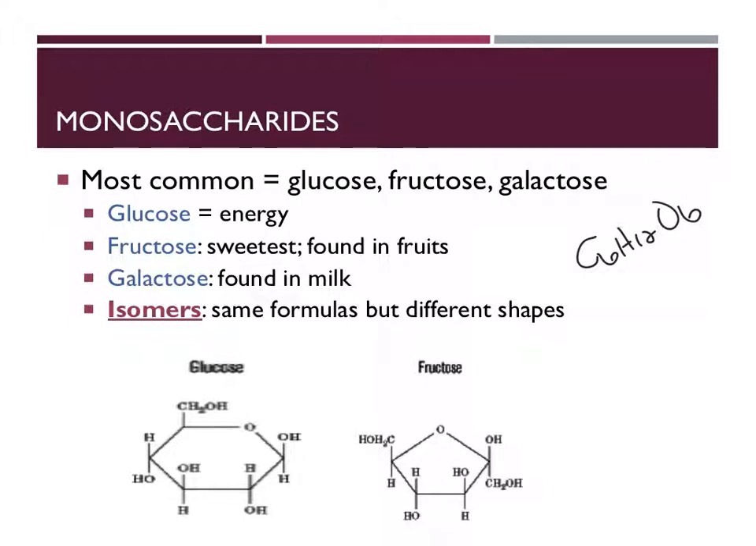The fact that glucose, fructose, and galactose all have the same formula, but when you look at the pictures here, you can see that glucose and fructose are shaped differently. The fact that they're shaped differently is important because the shaping makes them actually function differently. And so the fact that they have the same formula but different shapes makes them what's called an isomer. Isomers are chemicals that have the same formulas, but they're shaped differently. And so when they're shaped differently, they can't do the same things within a cell.